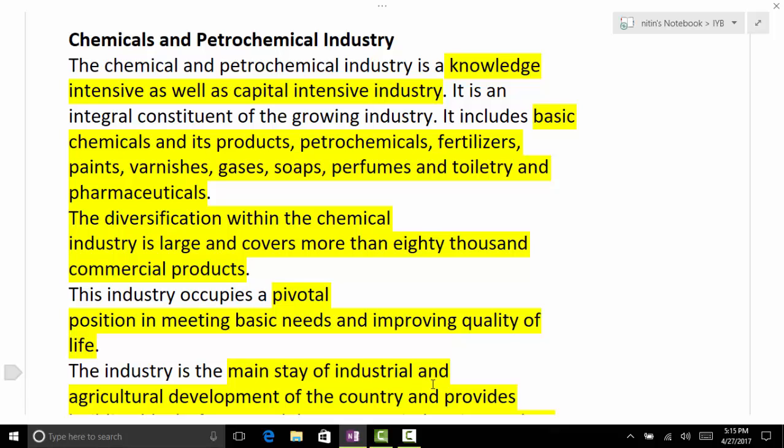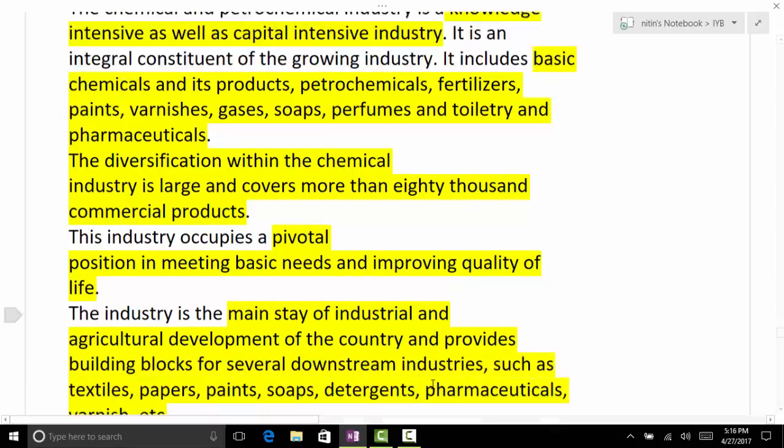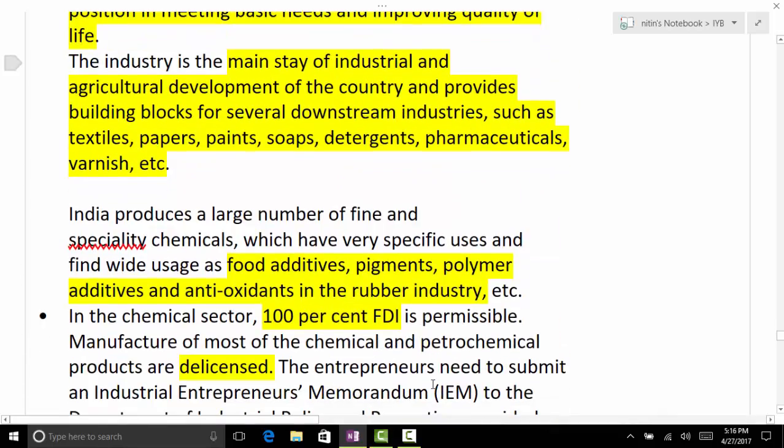Then what else? Plastic parks scheme. Then there is the plastic park scheme, yes. So all these are, now you can handle the question easily. If you remember all these points, then you can write a very good answer.